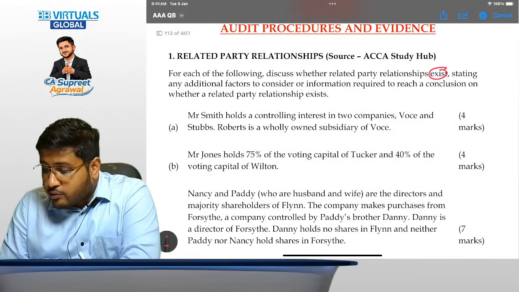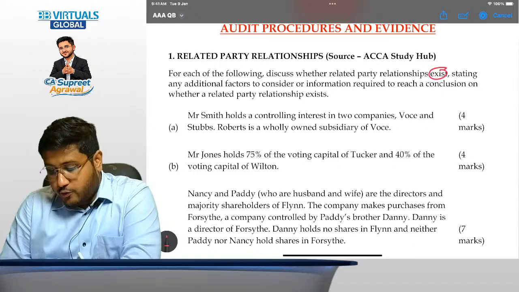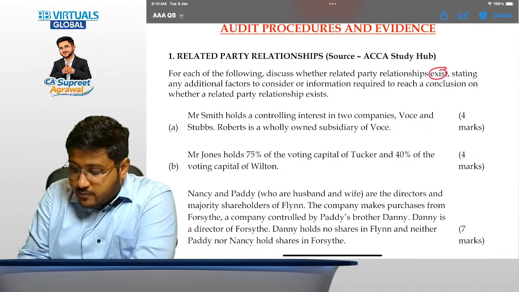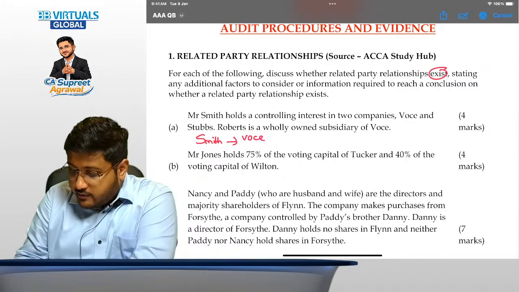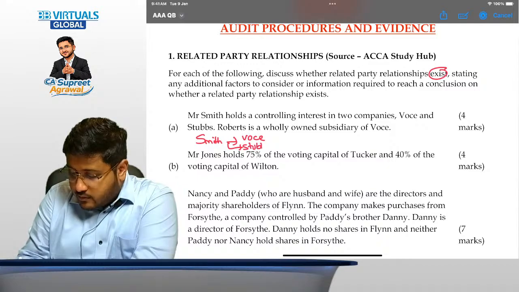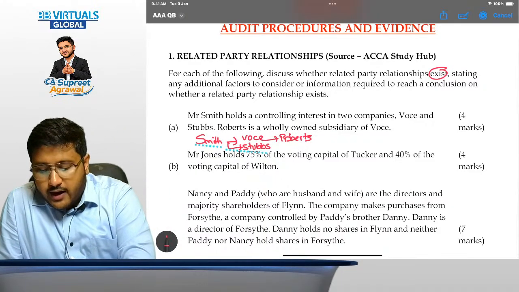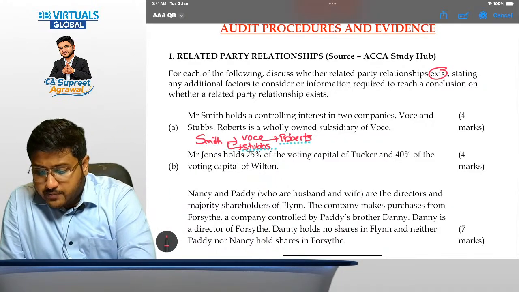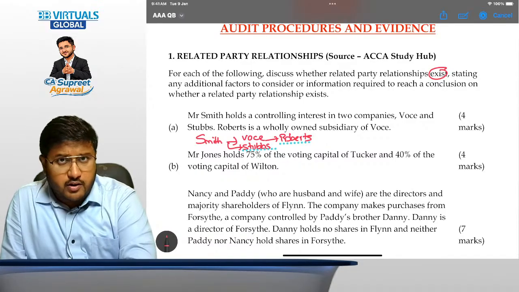Now Mr. Smith holds a controlling interest in 2 companies, Vos and Stubbs. Roberts is a wholly owned subsidiary of Vos. So Smith holds controlling interest in Vos and Stubbs, and Roberts is a wholly owned subsidiary of Vos. Now tell me, are these related party relationships? Yes, these are related party relationships, right?